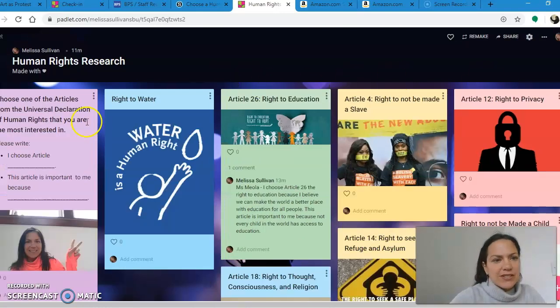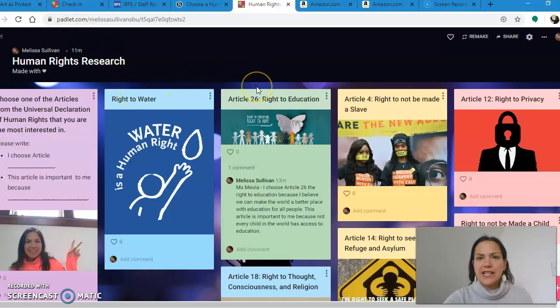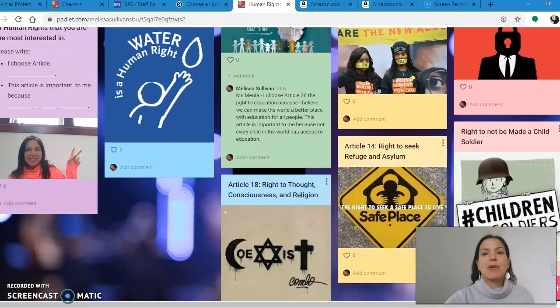So the directions are here. Choose one of the articles from the Universal Declaration of Human Rights that you are the most interested in. Over the last couple of weeks, we have studied the right to water, the right to education, the right to not be made a slave, the right to privacy, the right to not be made a child soldier.